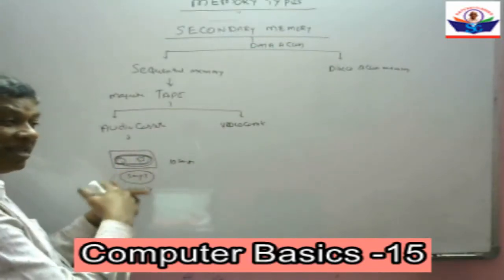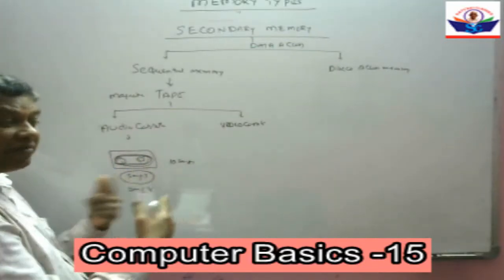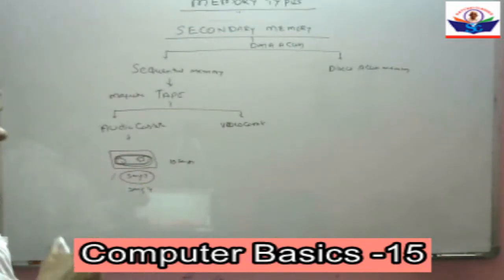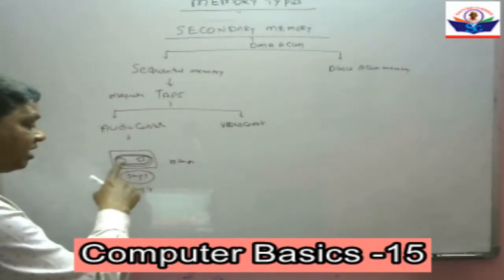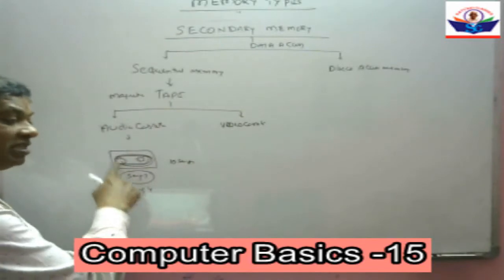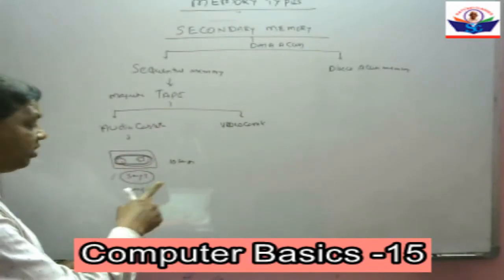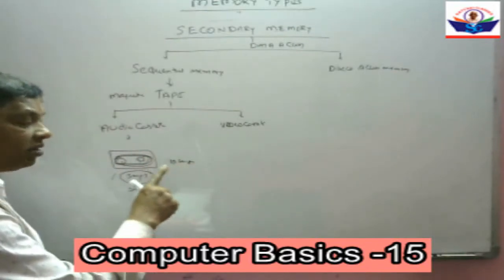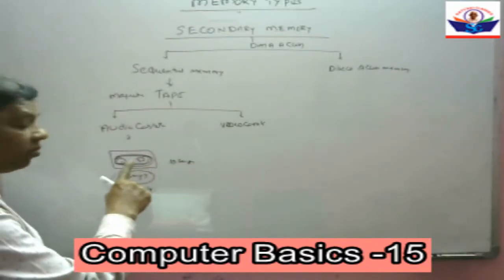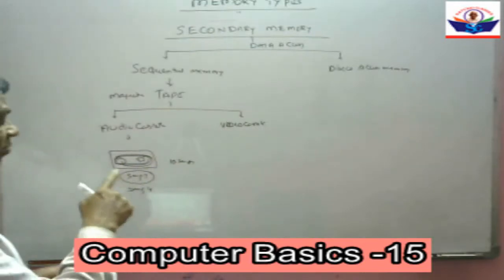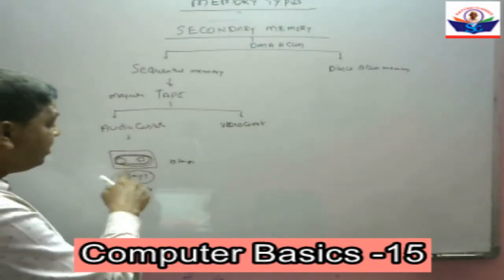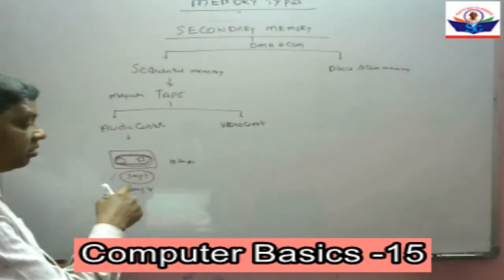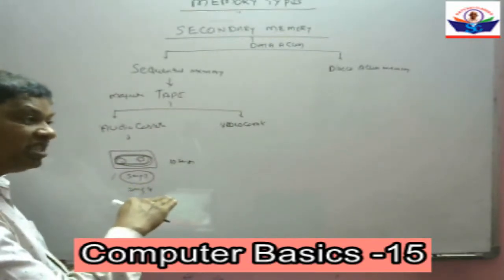We can access the data in a sequence. We can't directly jump to song number 5. If we want to go to song number 5, we have to wind the tape.